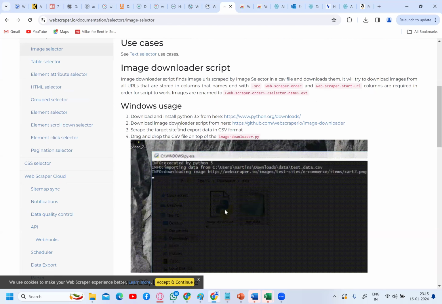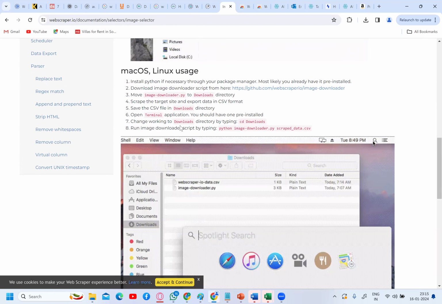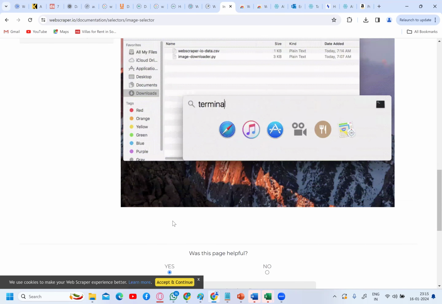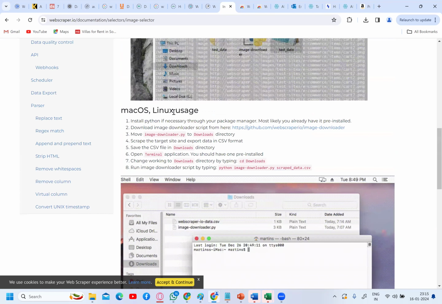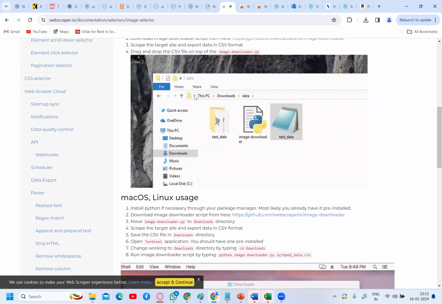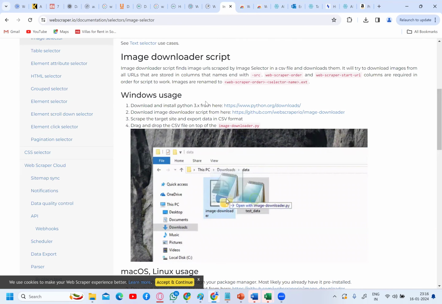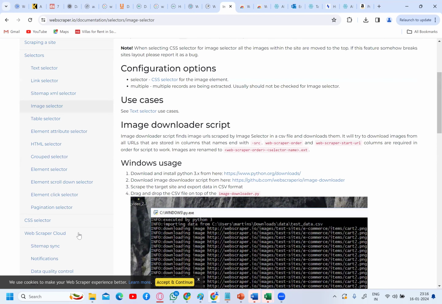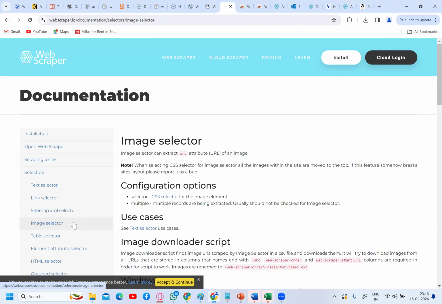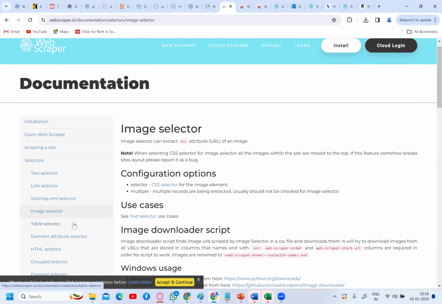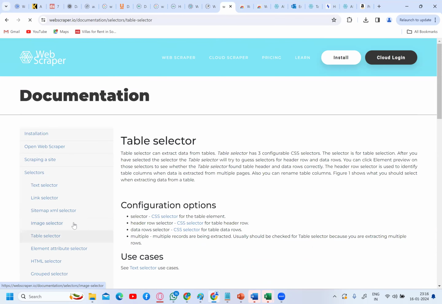Based on whether you are using Mac OS or Windows, you can see how to install this. Don't worry, they use Python coding. We will tell each and everything in the coming classes when we are discussing Python. Then the table selector.